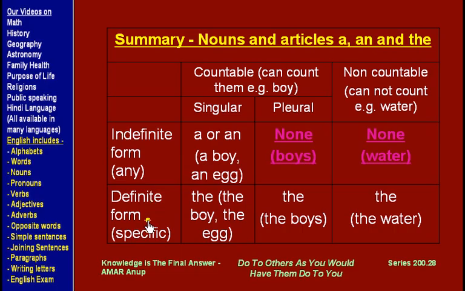However, "the" can be used not only with singular countable nouns like boy or egg, it can also be used with plural count nouns like the boys, the eggs. It can also be used with non-count nouns like water, when we say the water, and we saw many examples earlier.